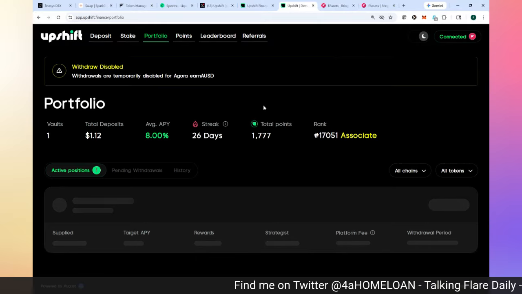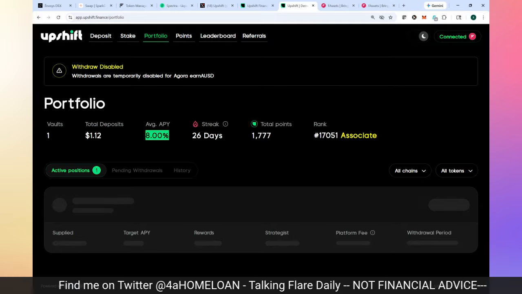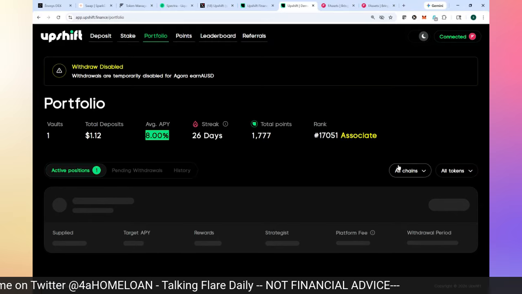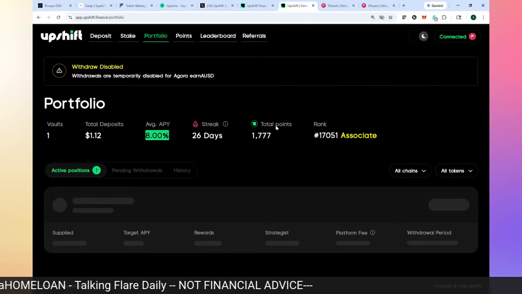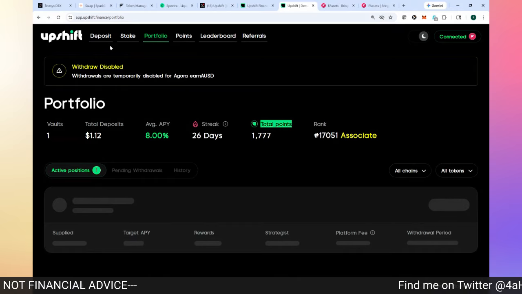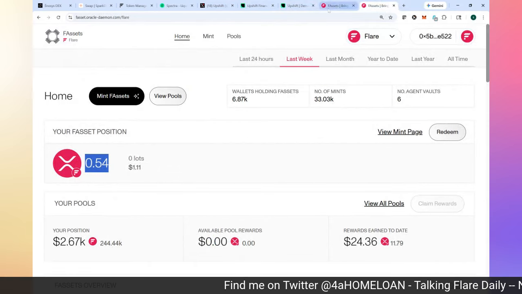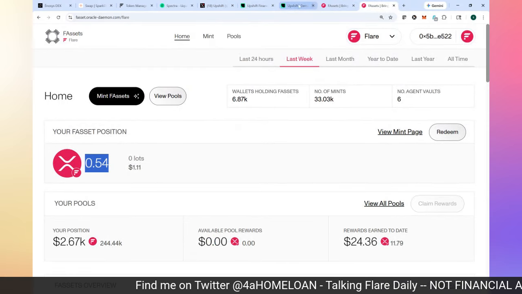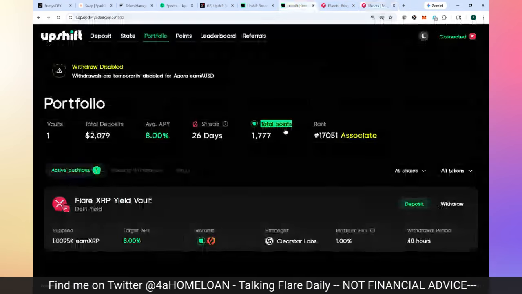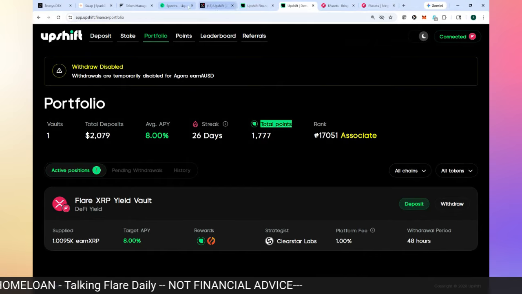I can go look at portfolio, and you can see I've got an 8%. Here's the points, and every day I've already claimed my points, but every day these points keep accruing. So just for using my Flare token over in the FAsset system, I earned FXRP. I take that FXRP. I can choose to go over here and use it in the Upshift vault.